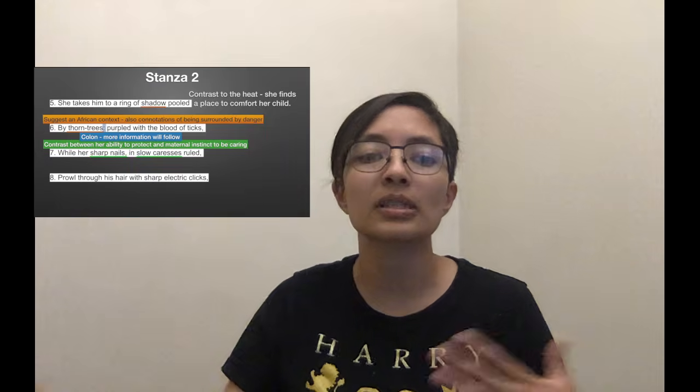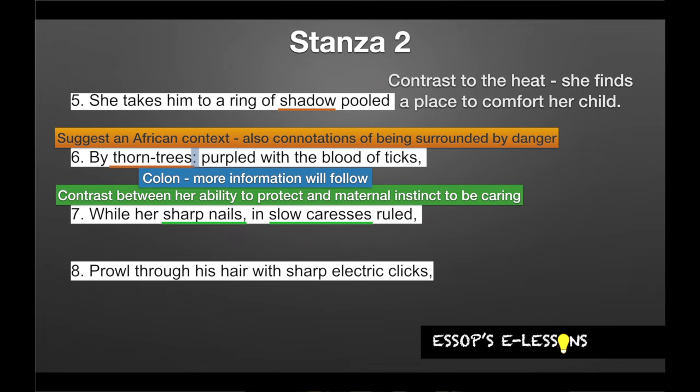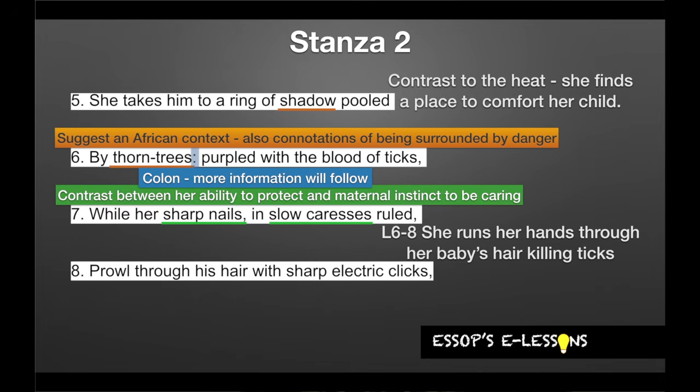So it's showing you two sides of this girl. There is the maternal side, the loving, nurturing one, but there's also the dangerous and protective one who will do anything for her child. So basically lines 6, 7, and 8 is describing how she's running her hands through her baby's hair and killing ticks, making sure that her child is safe from these parasites.